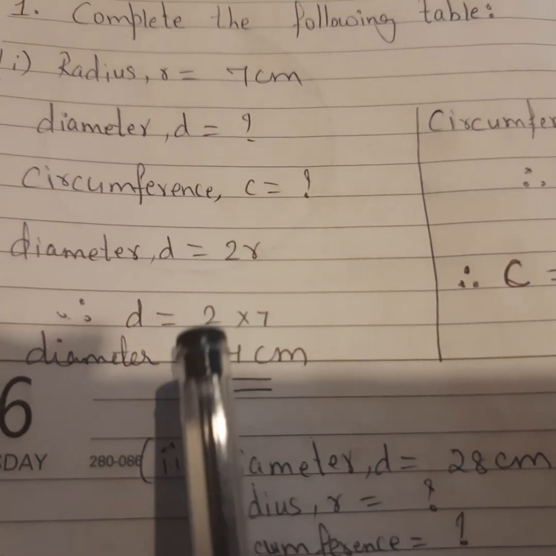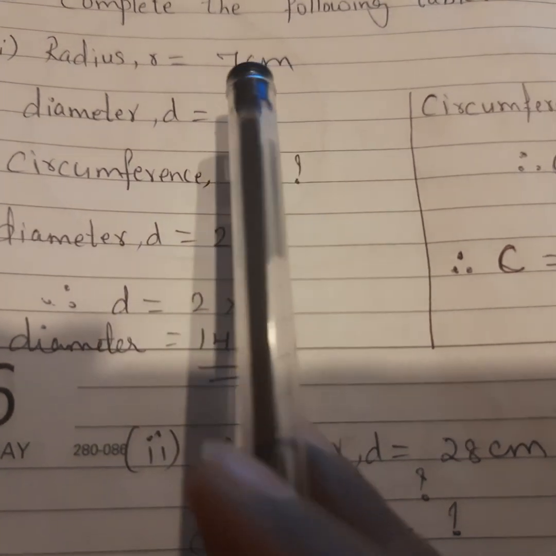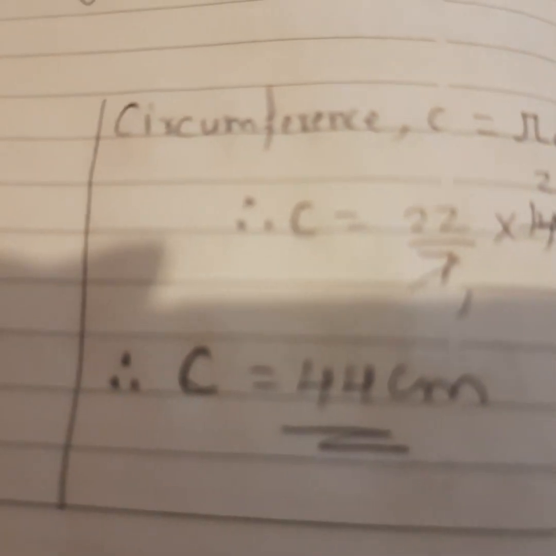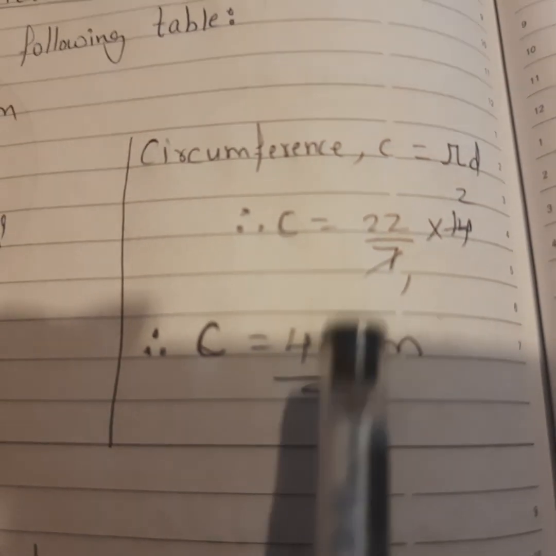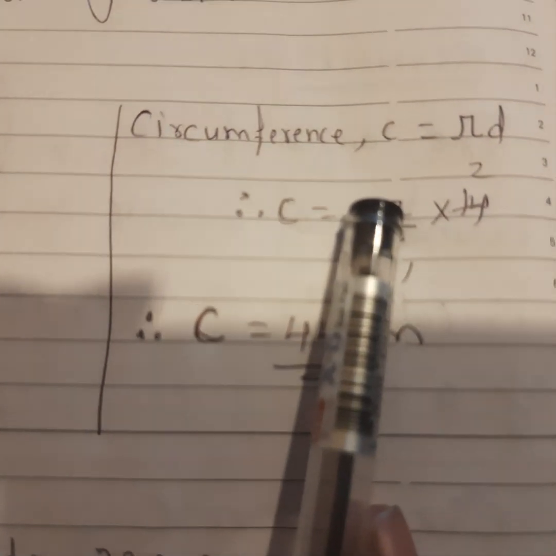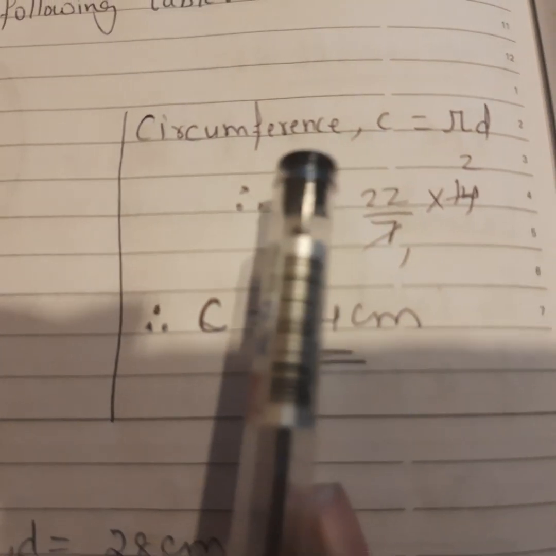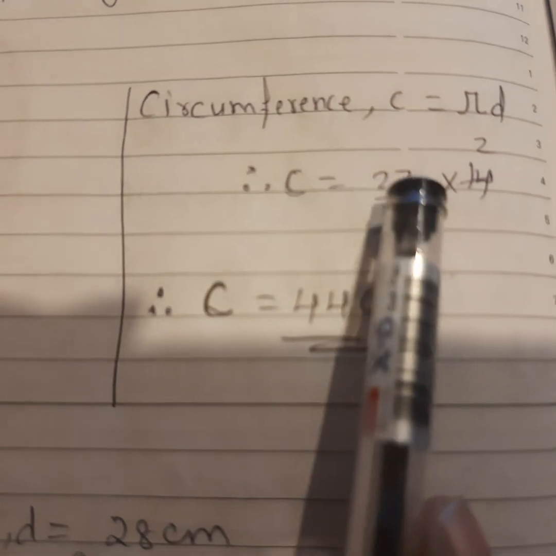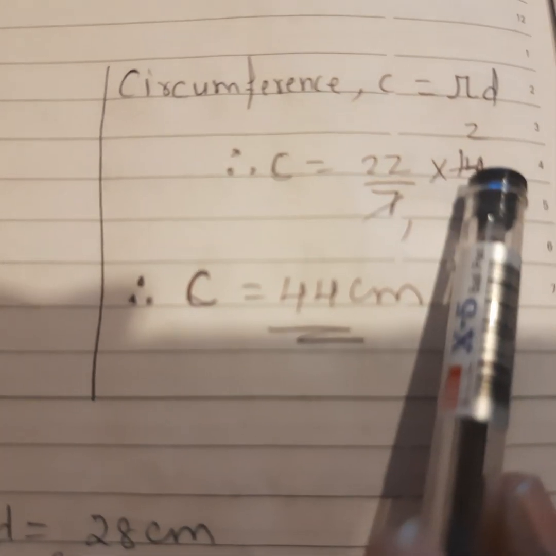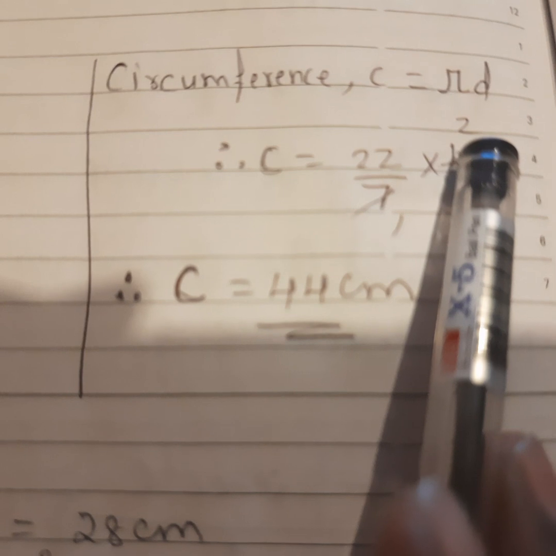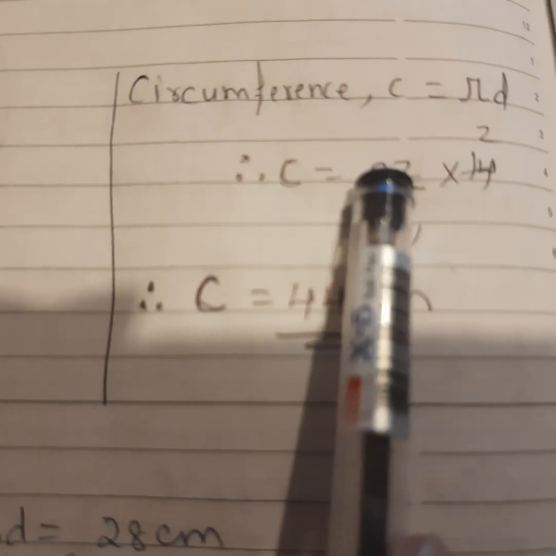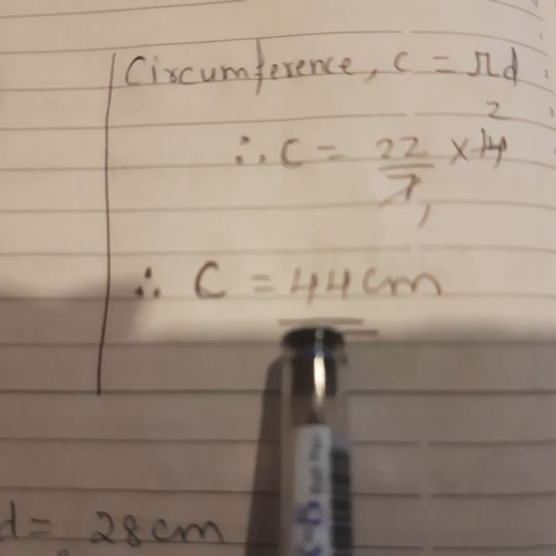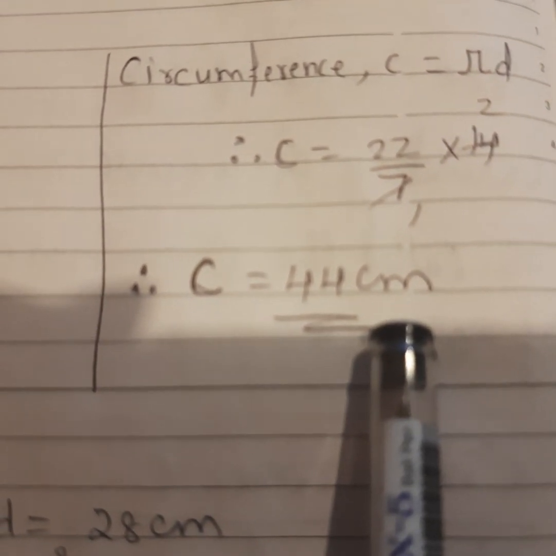Now we will find out circumference. Since here we have diameter also, we have radius also, to find circumference it is your wish whether to use C is equal to 2 pi r or C is equal to pi d. Depends on you. I have taken C is equal to pi d. Therefore C is equal to 22/7 into 14. 7 ones are 7, 7 twos are 14. Multiply 22 into 2, that gives us 44 centimeter. Therefore circumference of the circle is 44 centimeter.